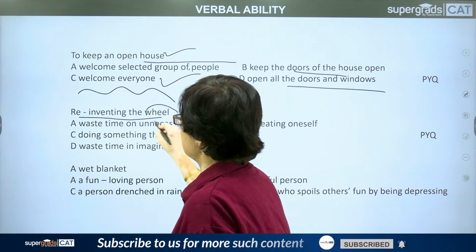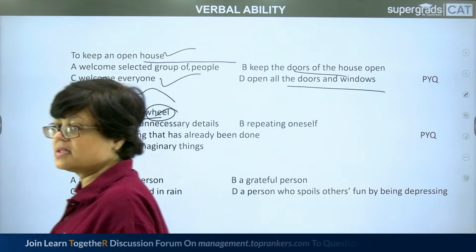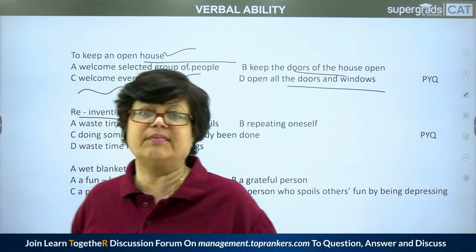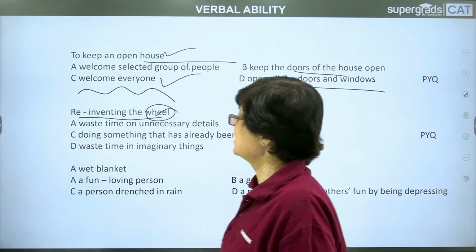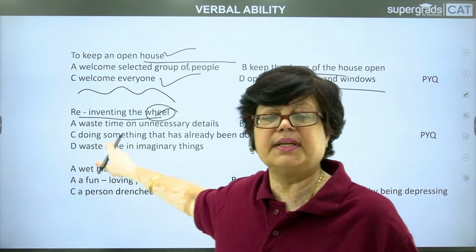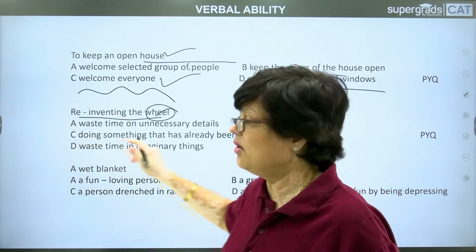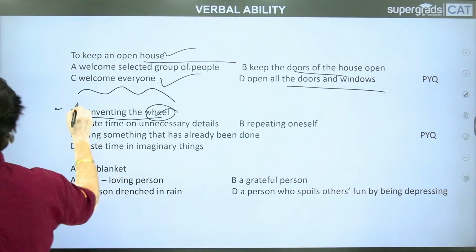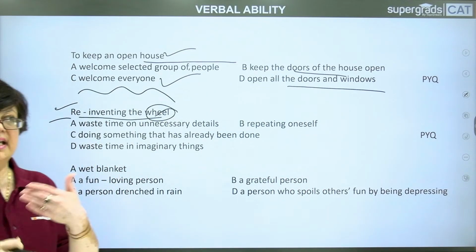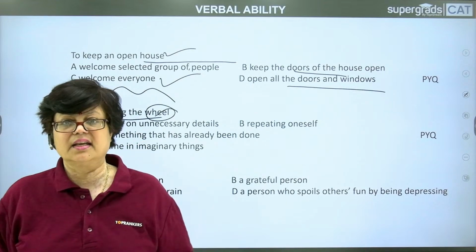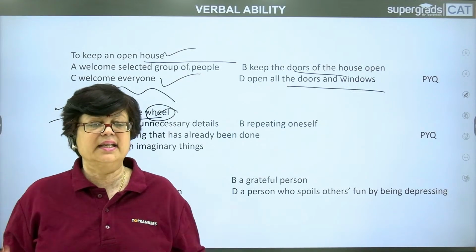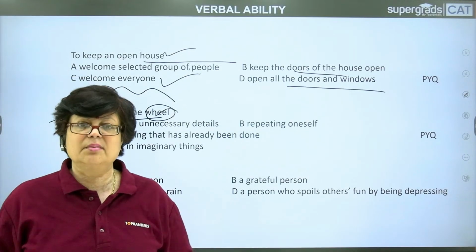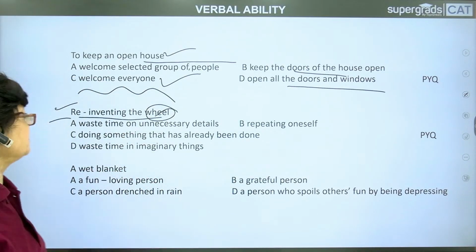Now the invention of the wheel is supposed to be a groundbreaking invention, I must say, isn't it? Everything got changed after the wheel was invented. So now, what are the options? And look at the idiom. Reinventing means to do it again. Invent the wheel again. Is it going to serve any purpose if we do the thing which has already been done by someone? Let's check the options.